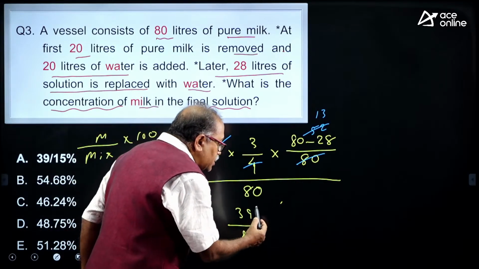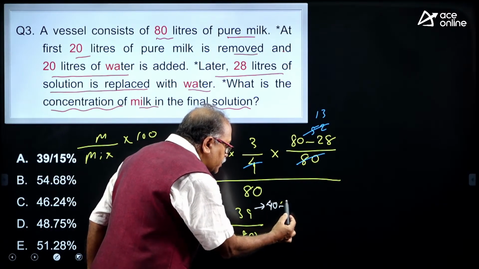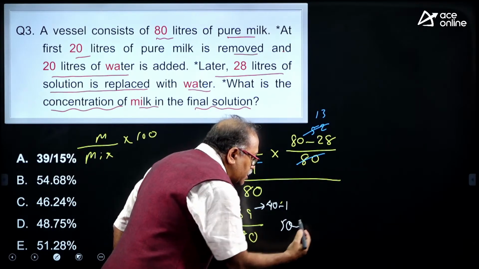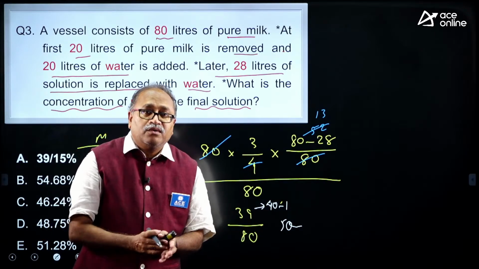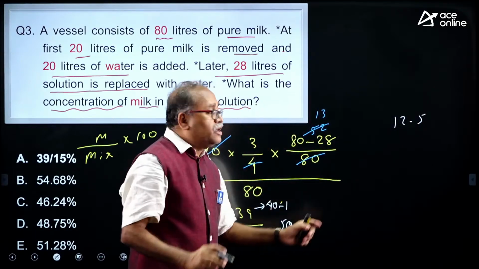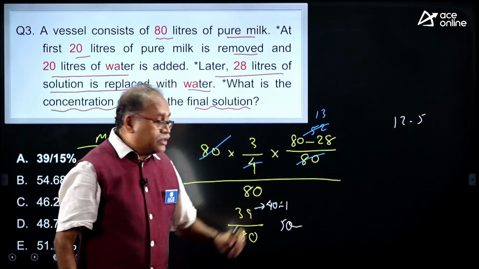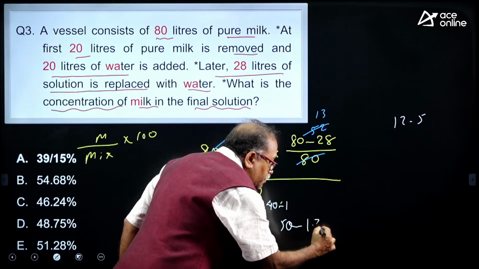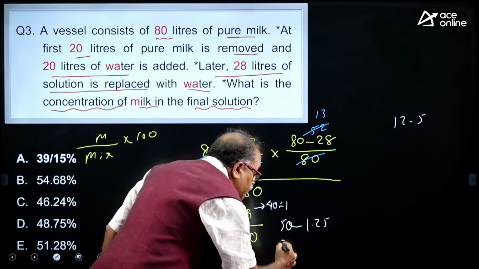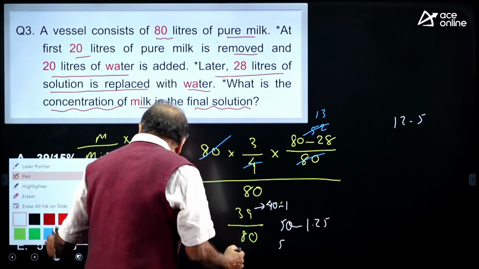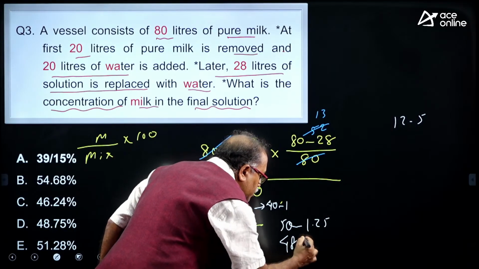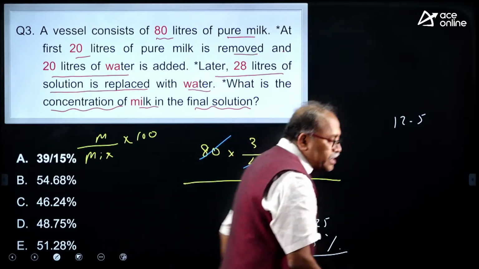So, here can I look at this as 40 minus 1? So, what is 40 by 80? 40 by 80 is 50% and minus what is 1 by 80? I do not know, but what I know is 1 by 8 is 12.5%, then 1 by 80 will be 1.25%. So, 50 minus 1.25%. So, what will it come to? 48.75%. So, let us write down this one, 48.75% should be the exact answer.